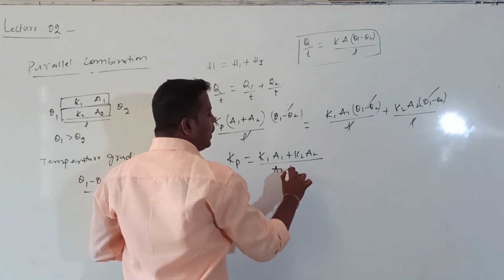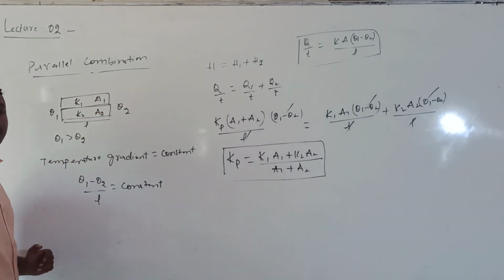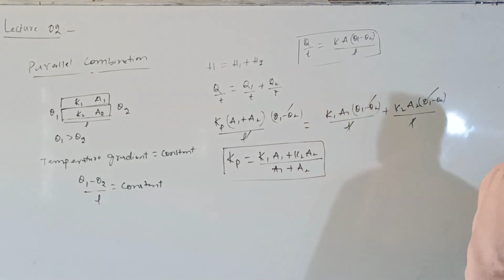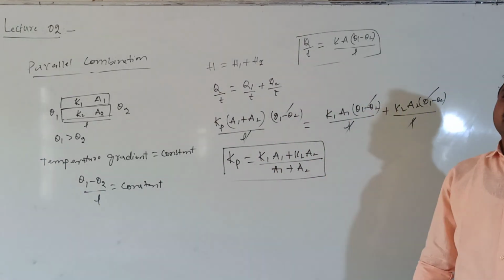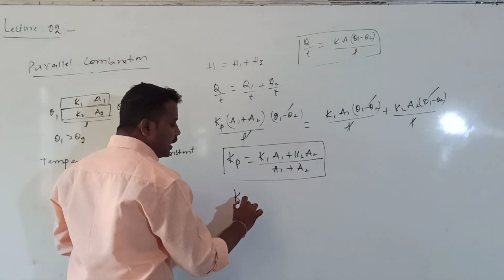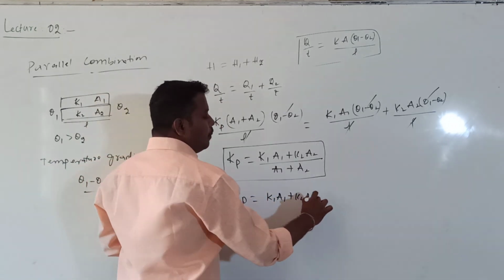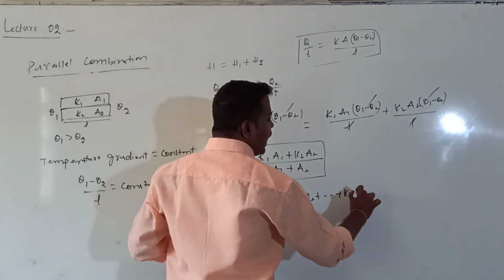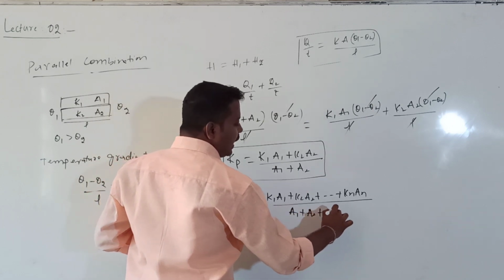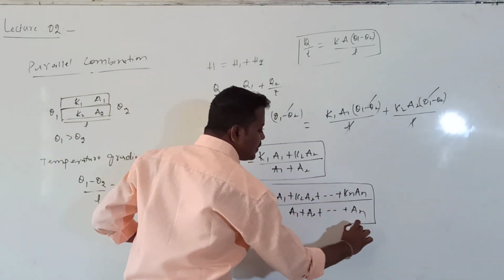A1 plus A2. This is the formula for the coefficient of thermal conductivity of the parallel combination of two rods. When two rods of coefficient of thermal conductivity K1 and K2 are connected in parallel, this is the formula for Kp. If there are n rods, the formula for Kp is K1 A1 plus K2 A2 plus and so on up to Kn An, divided by A1 plus A2 plus A3 and so on up to An. This is the formula for n number of slabs.